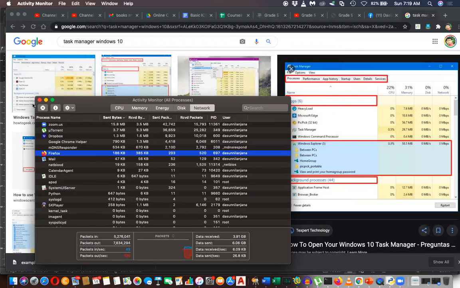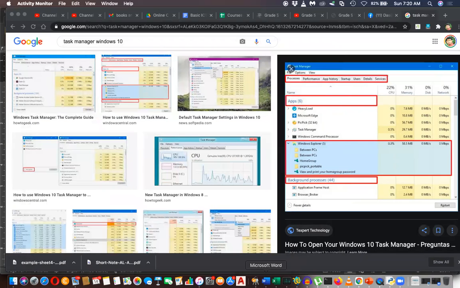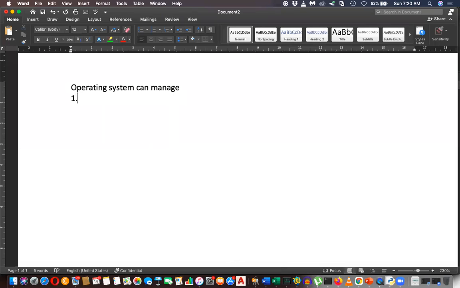Okay, so let's quickly write what the operating system manages. Operating system manages processes. Operating system manages memory. Operating system manages users. Operating system can manage hardware. It can manage applications.